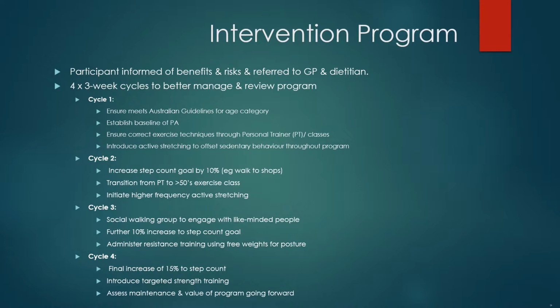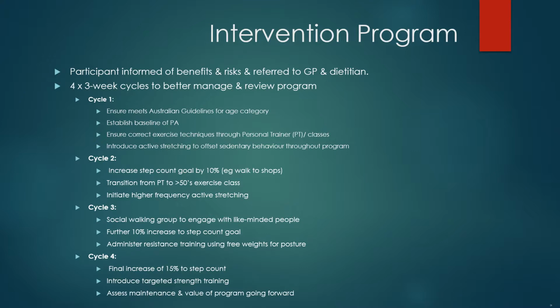Cycle 1 establishes a baseline of physical activity which meets the Australian guidelines for her age category, along with ensuring that she's using correct exercise techniques throughout her physical activity, be this with a personal trainer or in exercise classes. Introducing active stretching to offset some of her sedentary behaviours will also help. This could be as simple as walking lunges around a table.